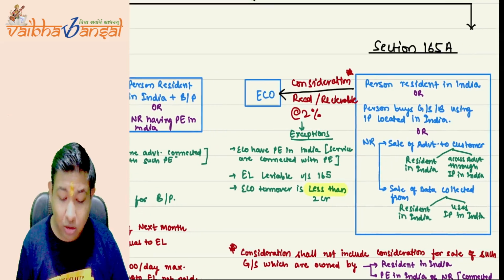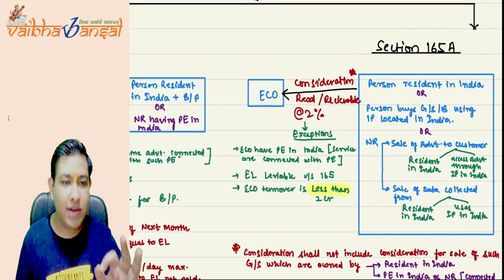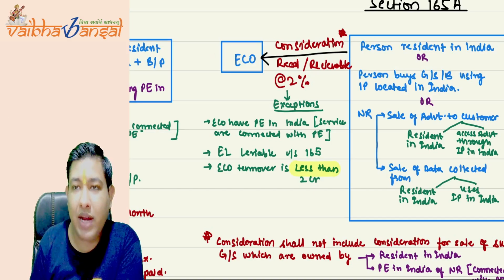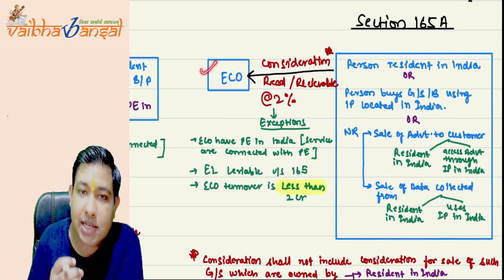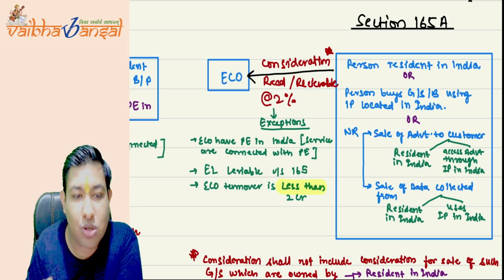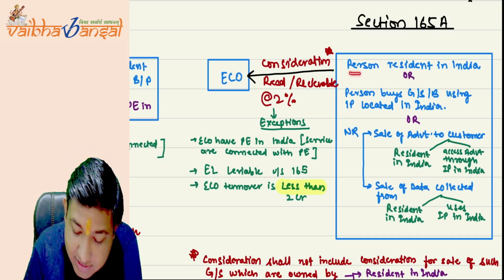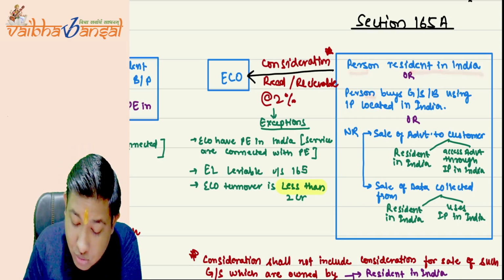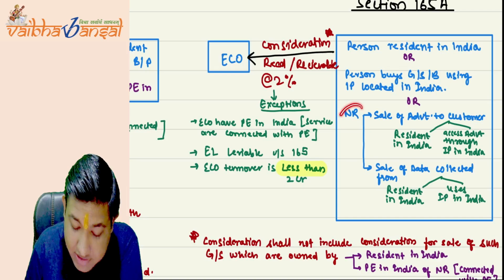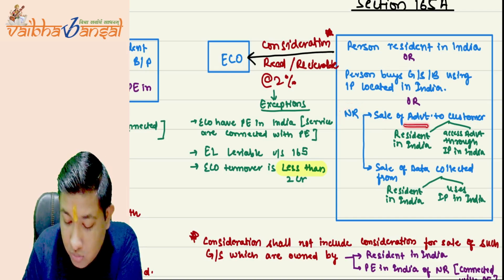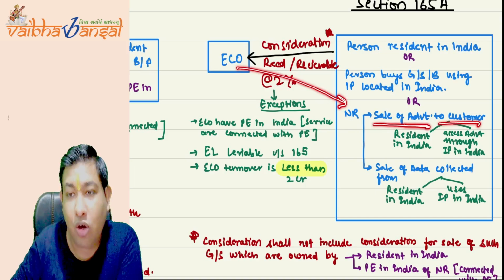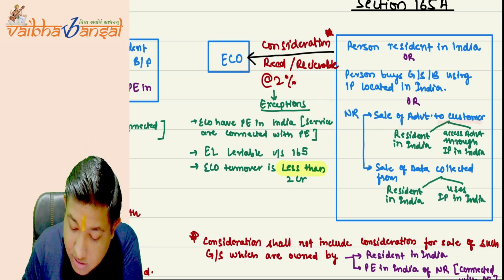Now coming to point number two, that is the equalization levy under 165A, which is very important for our attempt. When will the equalization levy occur? Here there is an e-commerce operator, ECO, who is providing goods, services, or both to a person resident in India, or a person who buys goods, services, or both using an IP address located in India, or a non-resident selling advertisement to a customer. If ECO is providing goods or services to a non-resident who is selling advertisement to the customer, who is the customer here?